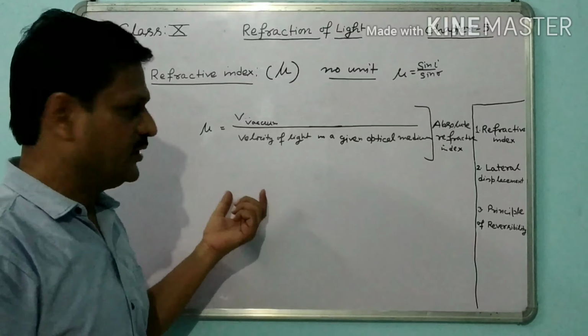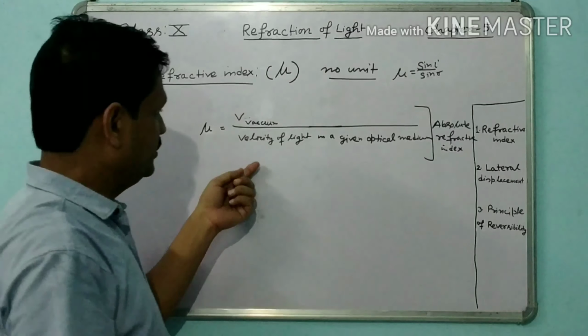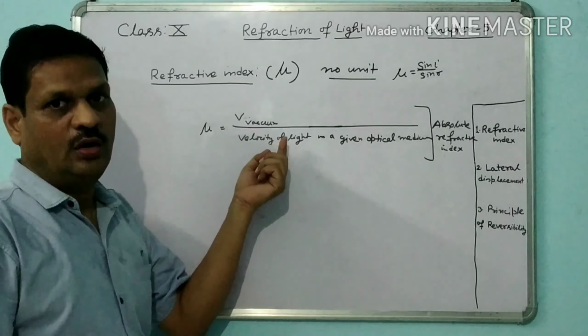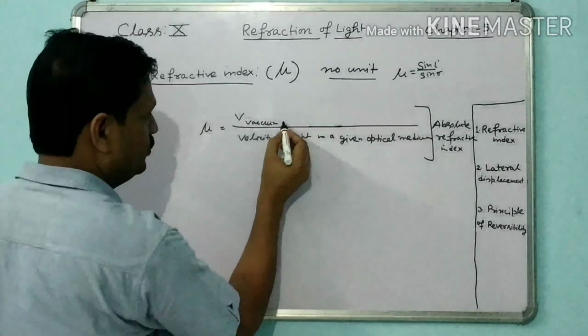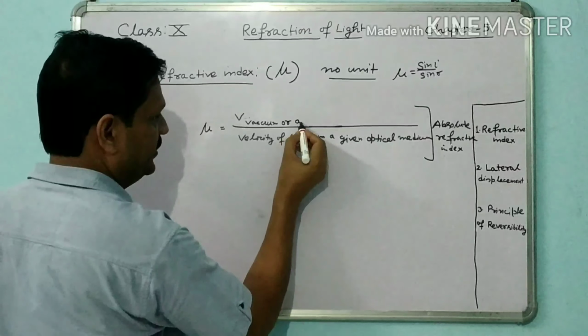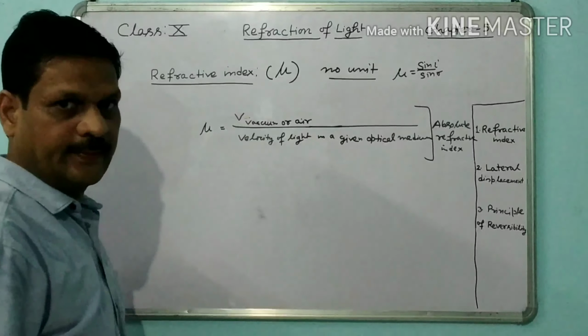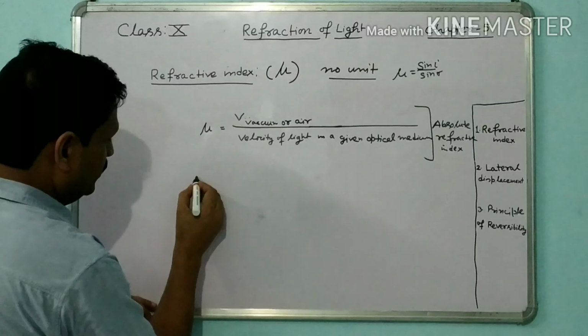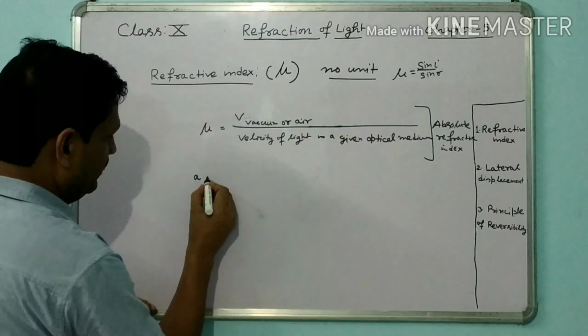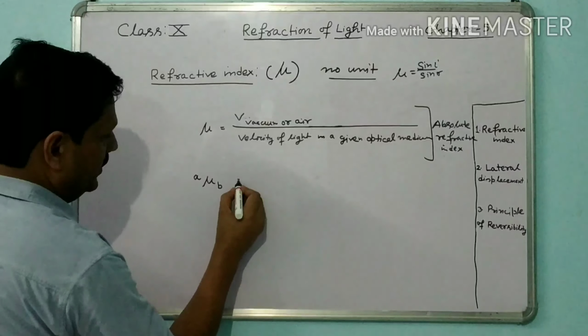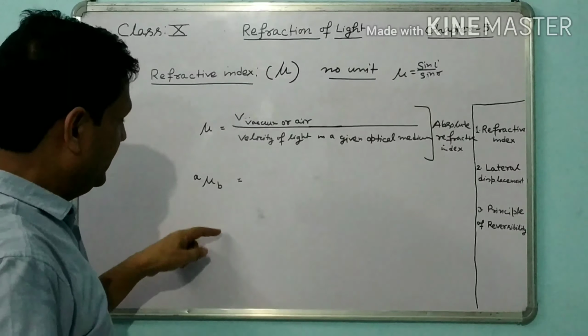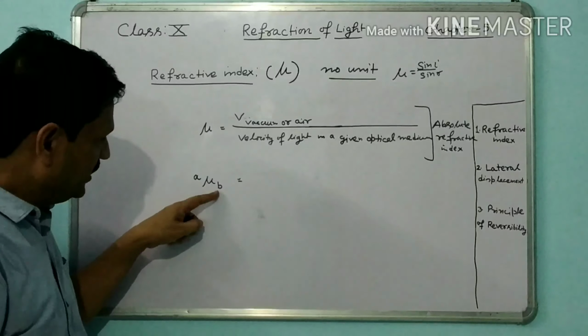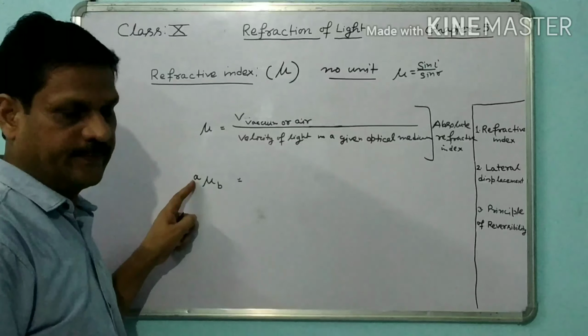But in general, because the velocity of light in vacuum or air is the same, suppose we write A mu B. How can we write the refractive index of B with respect to A?